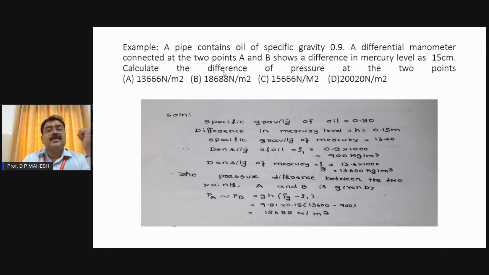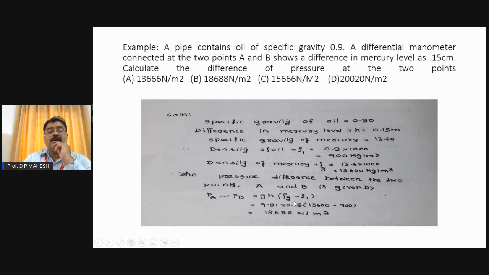Friends, please remember, when a differential manometer is used on a single pipe, this is the ready formula to calculate the difference in pressure between the 2 points A and B in the same pipe. The formula goes like this: g times h times (rho_g minus rho_1). g is 9.81. h is the differential manometer reading, which is 0.15.